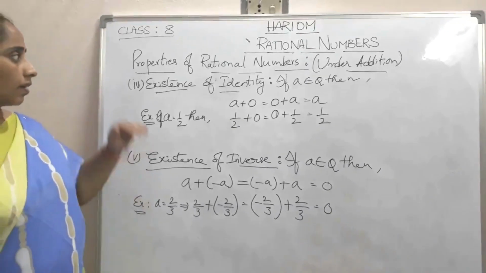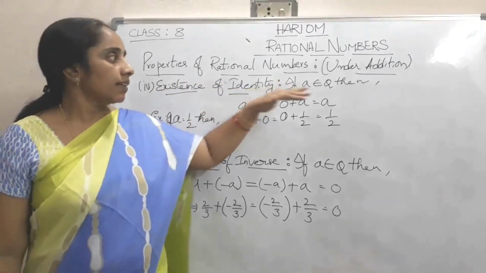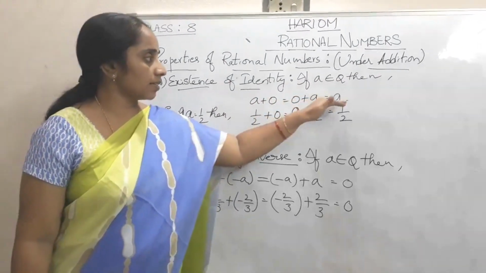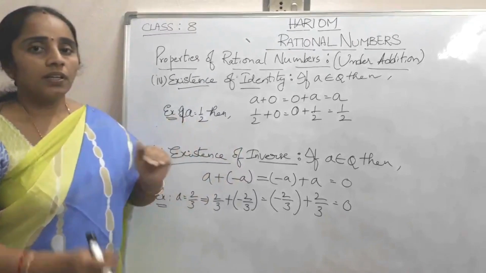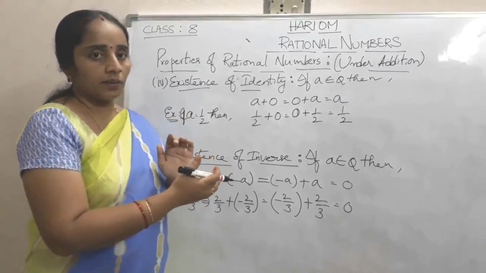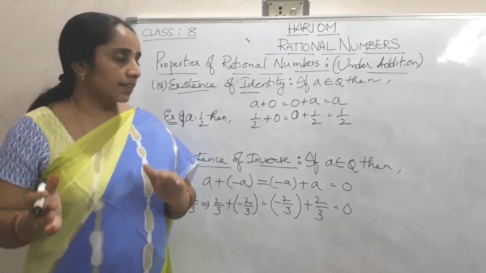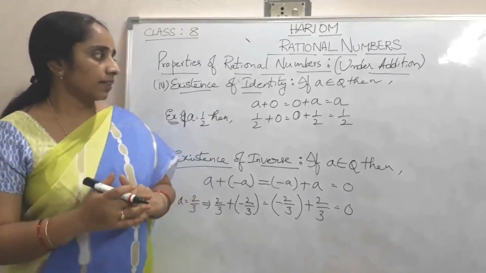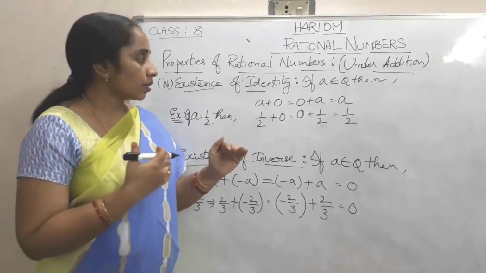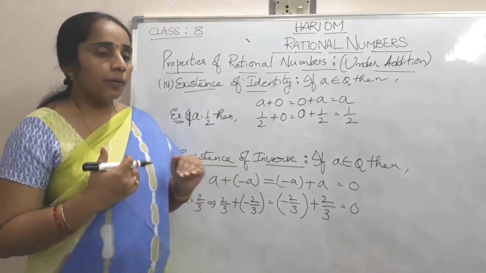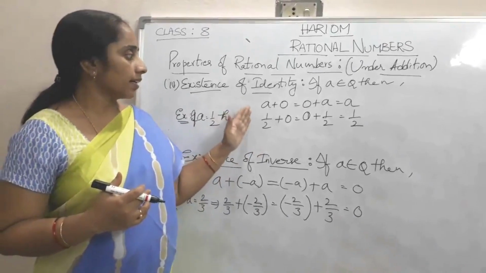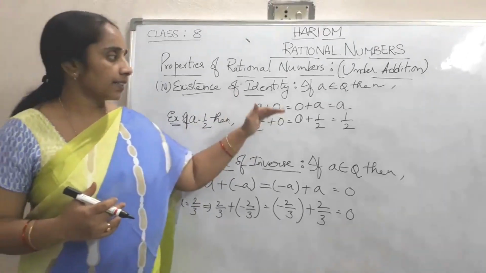existence of identity. If A belongs to Q, then A plus 0 is equal to 0 plus A is equal to A. That means if to a given number, if we add another rational number, we are getting the result as the same number, then it is called existence of identity. Here this procedure is possible with 0 only. So that here we call this 0 as an identity element.